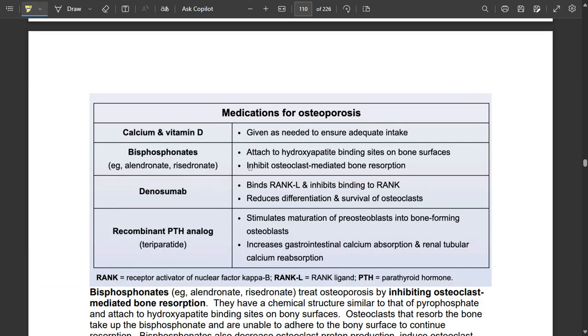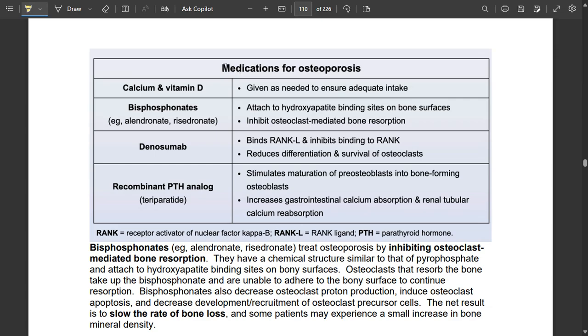Okay, osteoporosis. The medications for osteoporosis are those which increase the amount of calcium in the body, or vitamin D, or estrogen, or parathyroid hormone, but recombinant. So calcium and vitamin D are given, as well as bisphosphonates. Bisphosphonates are the main medications given in osteoporosis, which inhibit osteoclastic resorption.